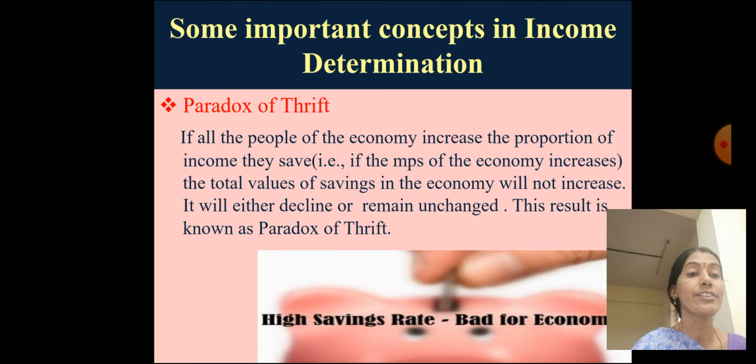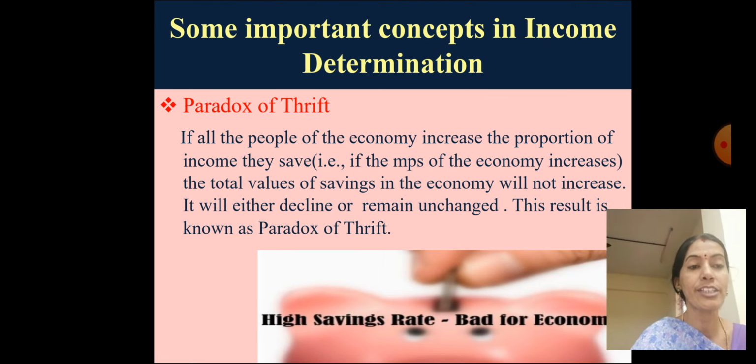But for everything there is a limit, no? Too much of anything is good for nothing, we used to say. The proverb is suitable for this paradox of thrift. We have used the same proverb for the law of diminishing marginal utility in microeconomics. If you keep consuming the same commodity, the marginal utility derived from that particular commodity goes on declining. That is LDMU. The same proverb we can use for that: too much of anything, good for nothing. The same way here, the paradox of thrift.